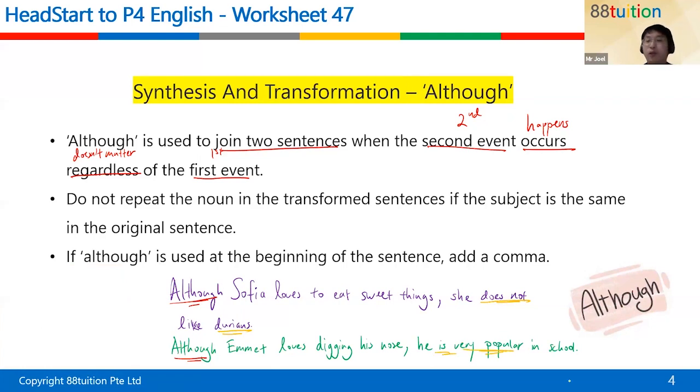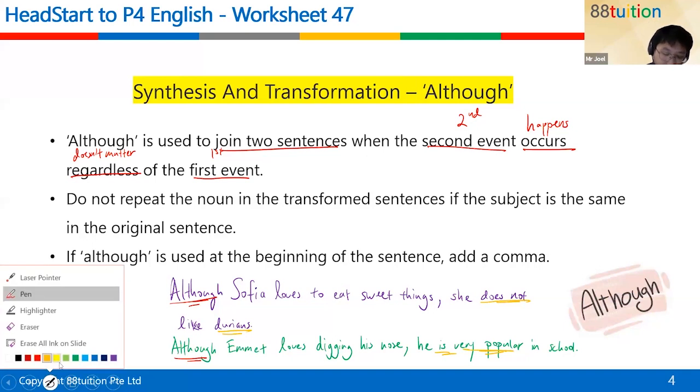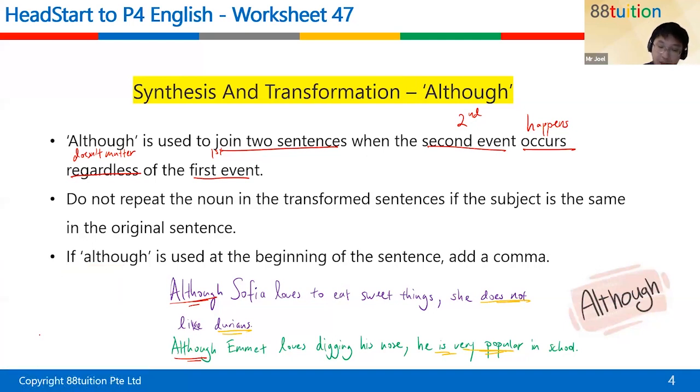So that's how we use although, basically. Doesn't matter whether the first thing happens or not, the second thing will still happen. So that's what this first sentence here is trying to tell us. It's trying to tell us that this is true.